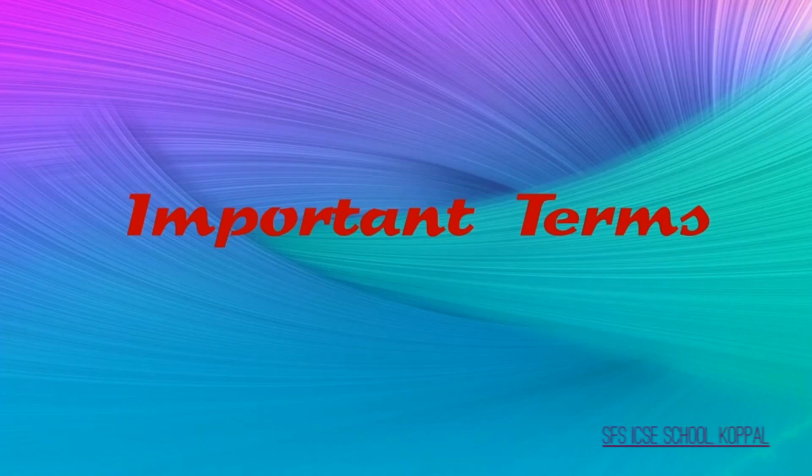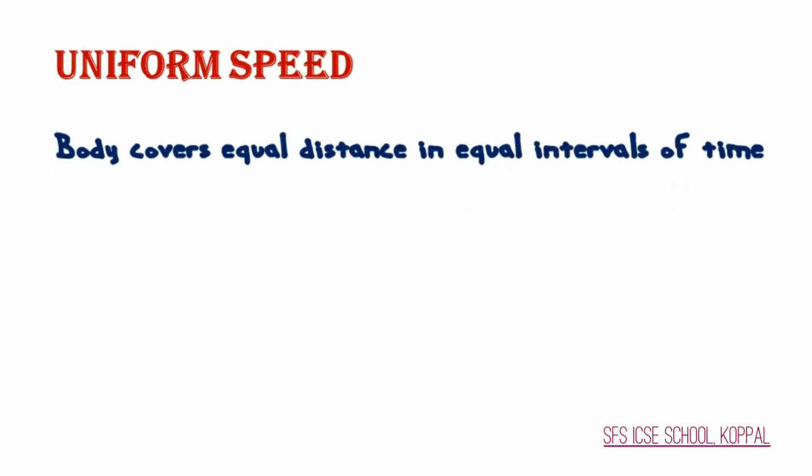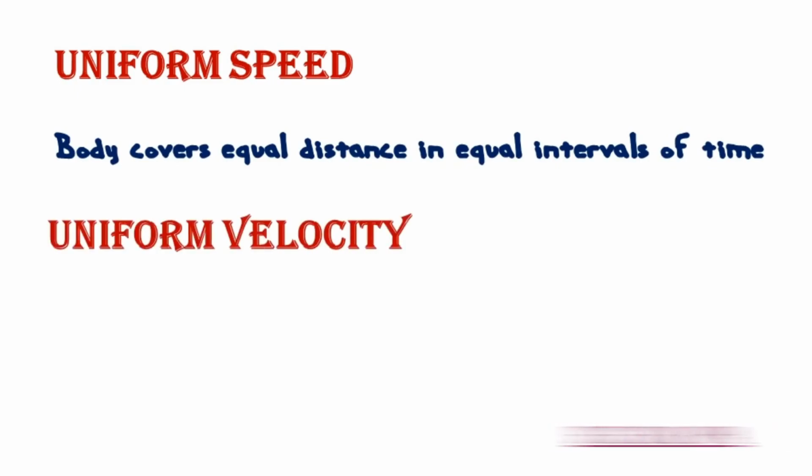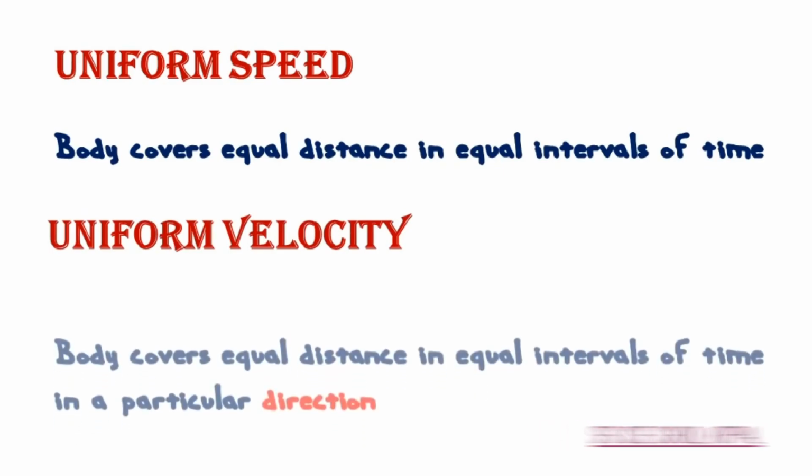Now let us study some of the important terms related to speed and velocity. Number 1, uniform speed. If a body covers equal distance in equal interval of time throughout motion, then it is called as uniform speed. Now uniform velocity, the definition remains same, only you have to specify the direction in the definition as it is a vector quantity.